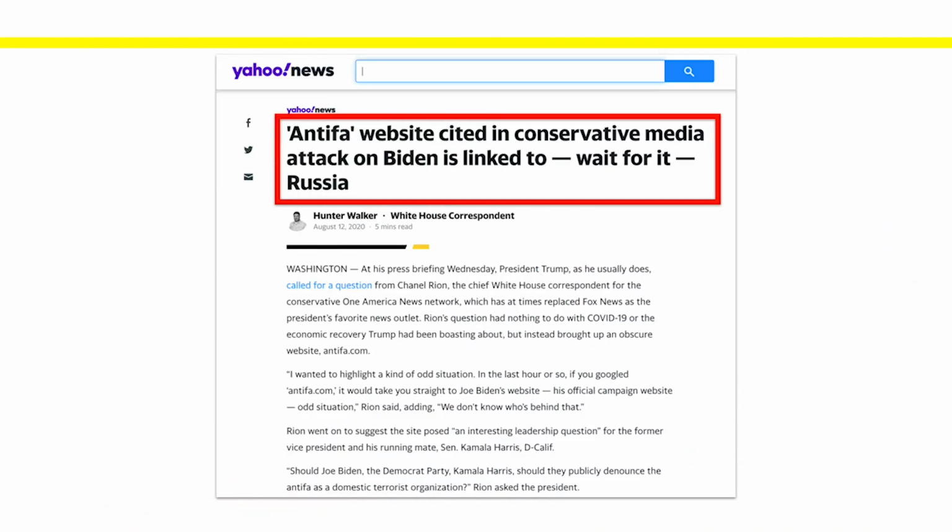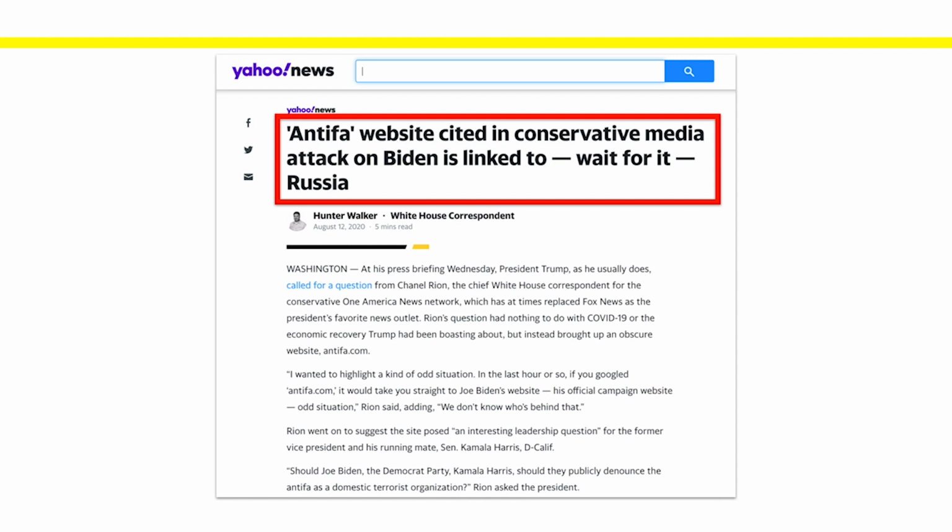So here's a Yahoo News article that was published in August of 2020. And at the core here is a claim that the Antifa.com website is, number one, redirecting to the political campaign website of Joe Biden in the US, and number two, that it has a link to Russia.